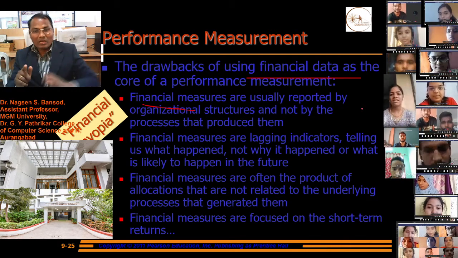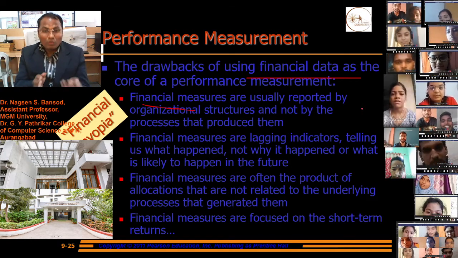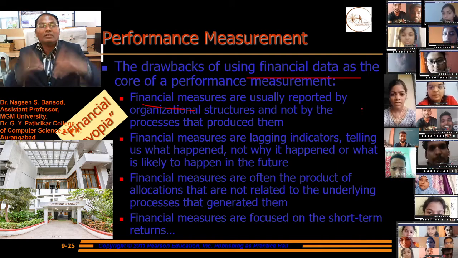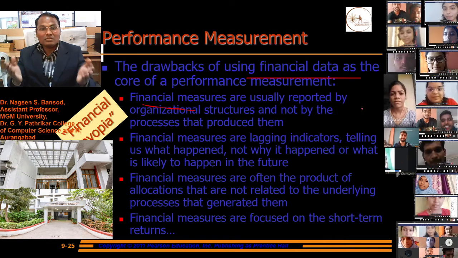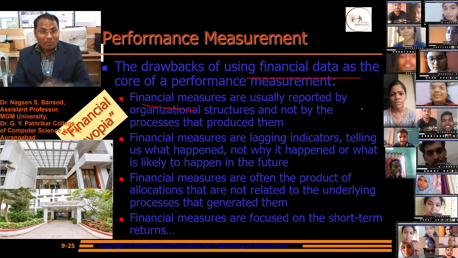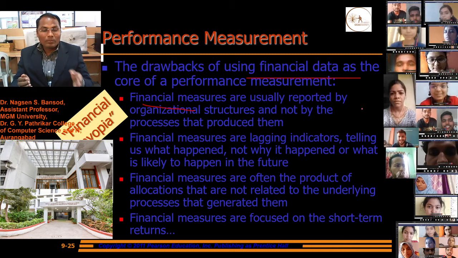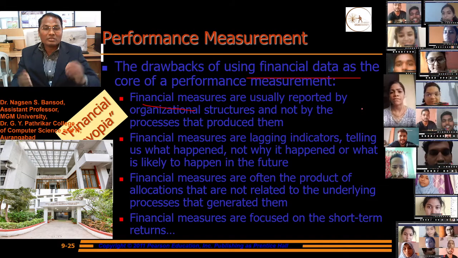Financial measurements are lagging indicators, telling us what happened, not why it happened or what is likely to happen in the future. Financial measures are often the product of allocations that are not related to the underlying process that generated them.